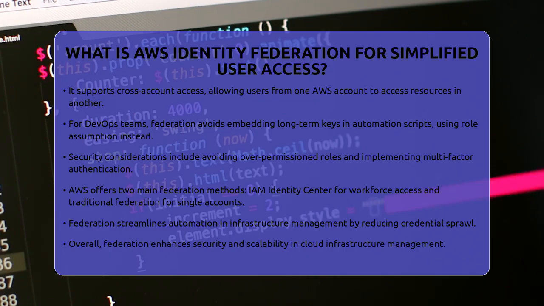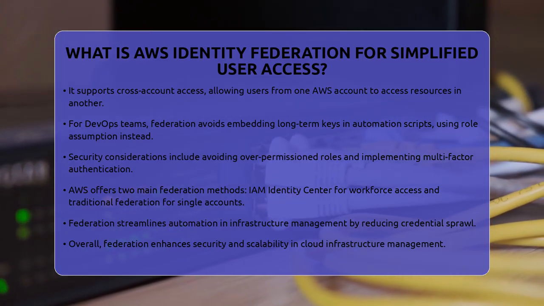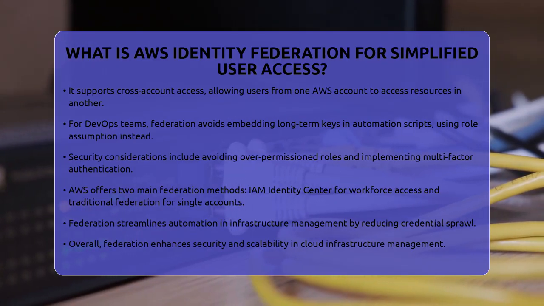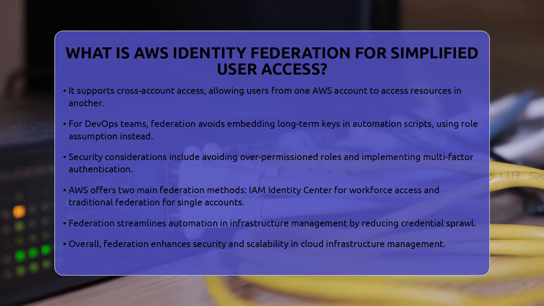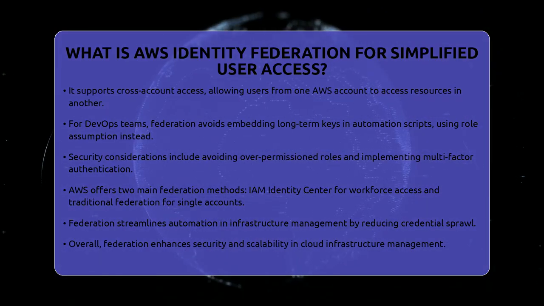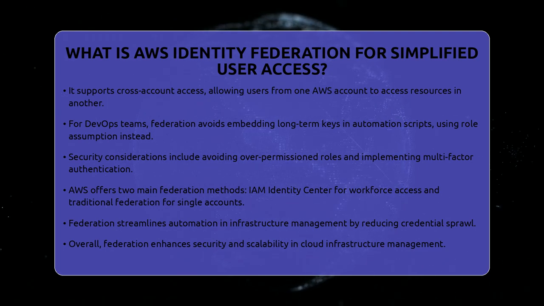For teams managing infrastructure as code, Federation simplifies automation. Instead of storing long-term access keys in pipelines, they can assume federated roles through providers like GitHub or GitLab. This approach keeps credentials short-lived and makes auditing easier. Overall, Federation aligns with best practices for cloud security by reducing credential sprawl and centralizing identity management. When implemented carefully, it becomes a key part of a secure, scalable AWS environment.